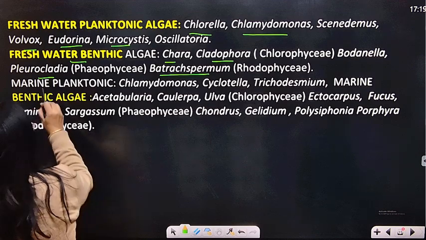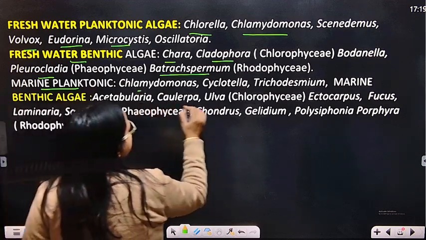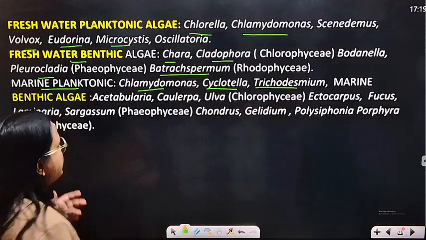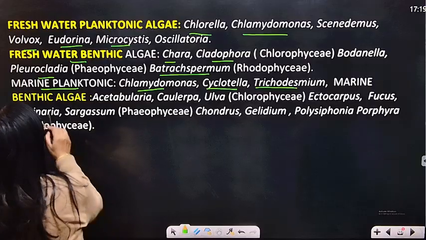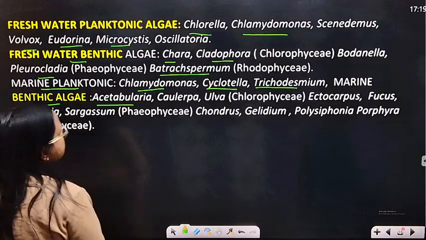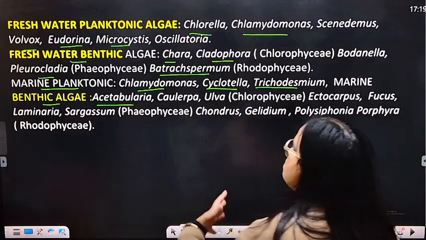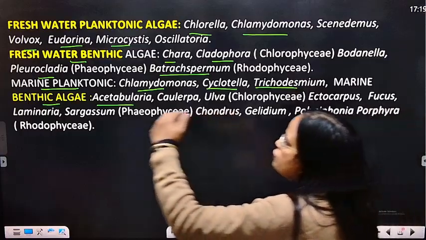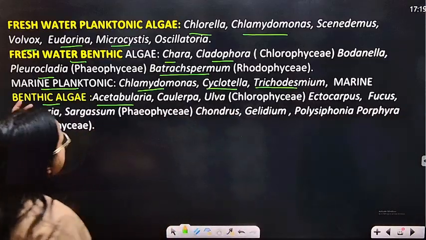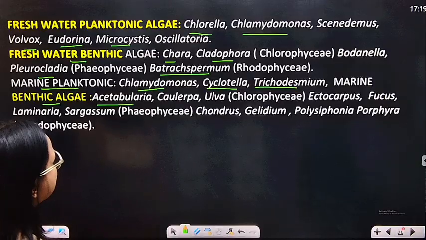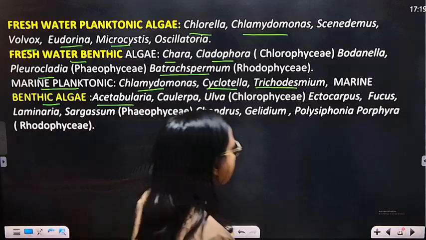Now we can see marine plankton. So Chlamydomonas, Cyclotella, Trichodesmium. Okay, and next is the benthic algae. So Acetabularia, Caulerpa, Alba, Fucus. Okay, so marine benthic algae. So freshwater plankton algae, freshwater benthic algae, after that marine plankton, and then marine benthic algae, like that.